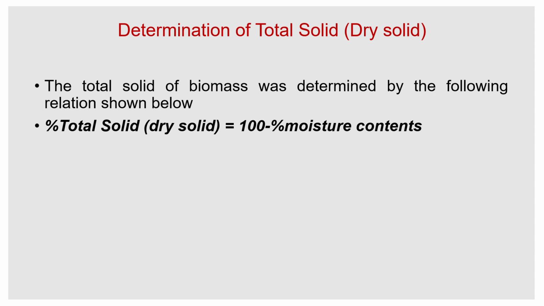Next is total solid or dry solid. Dry solid is the part which is left after removal of the moisture, and it is called the dry solid or total solid. So 100 minus the percentage of moisture content gives the total solid.